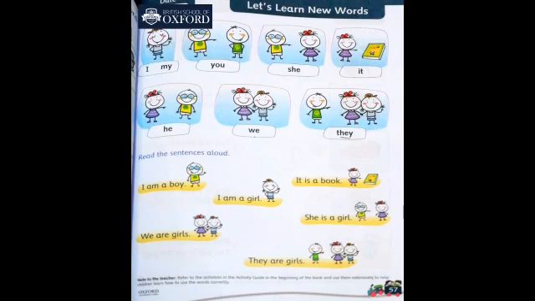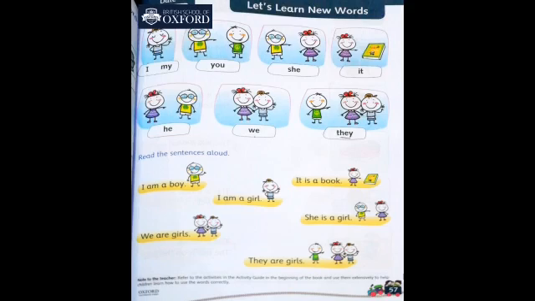Now open your book, page number 57. Here you can see some sentences with I, it, she, we, they. First of all is: I am a boy. I is used with am. Next one: I am a girl. It is a book. We are girls. She is a girl. They are girls.